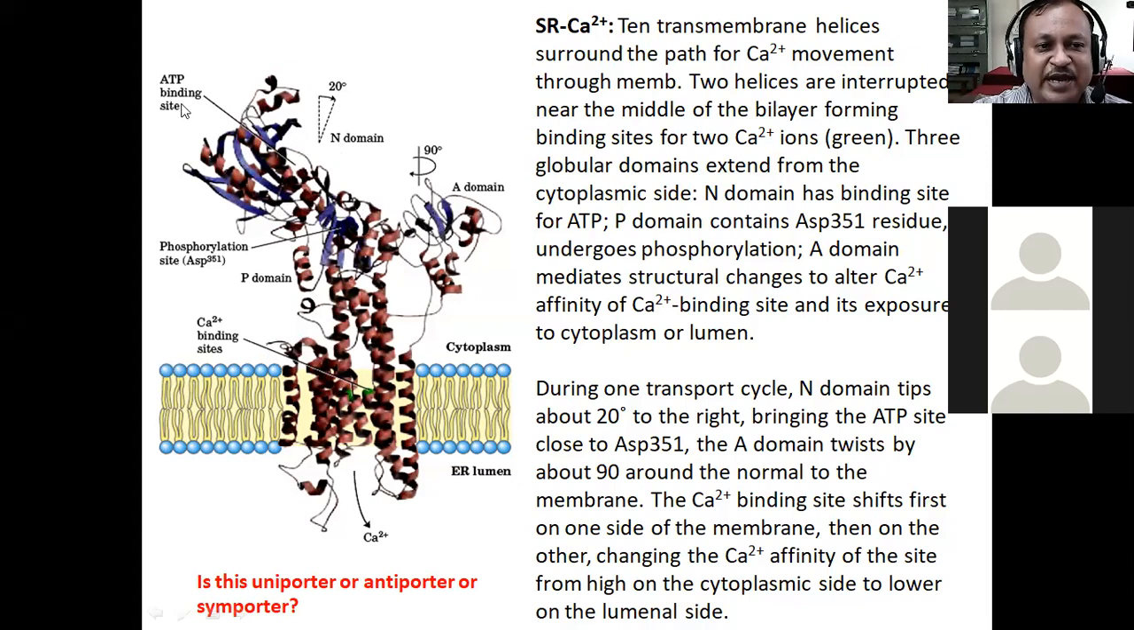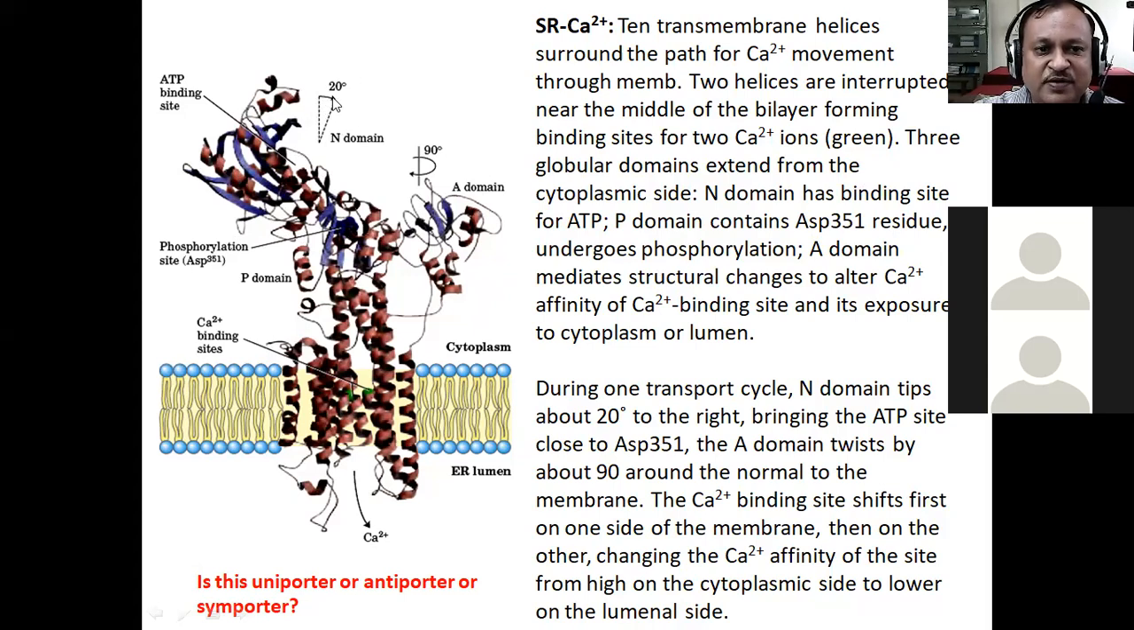So the ATP molecule will bind here on the N domain, and because of that, a particular aspartic acid residue, called Asp 351, the number of this amino acid residue in the chain, will undergo phosphorylation. When ATP binds the N domain, this aspartic acid residue shown here gets phosphorylated, and that causes structural changes in that domain, and this domain will move by about 20 angstrom.